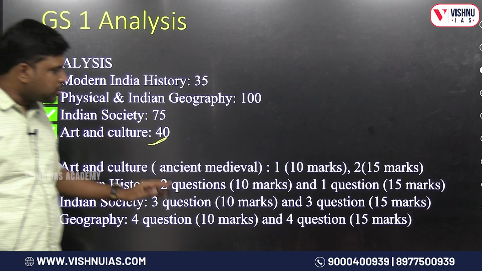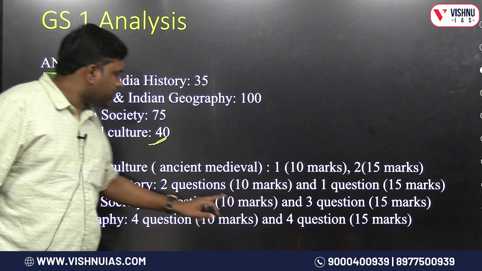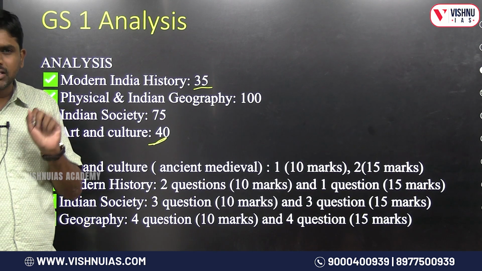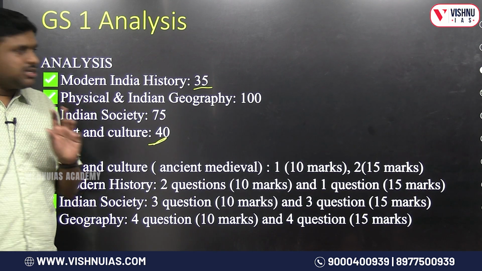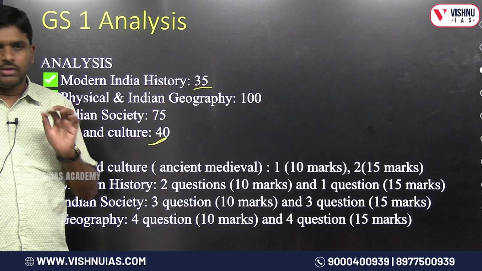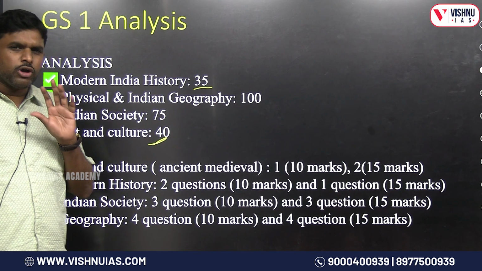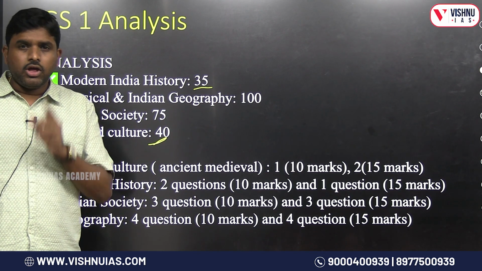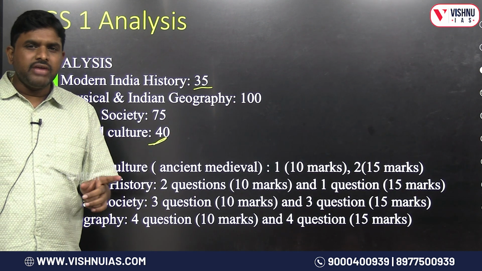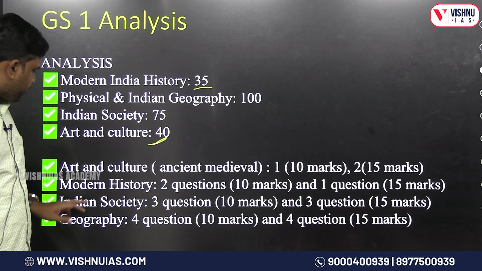Then modern India, 2 questions are there, one is 10 marker, one is 15 marker. So it is 15 plus 20, 35 marks from modern India. That means from history, modern India and art and culture, 40 plus 35, 75 marks. Means out of 250, 75 marks are from history. If you are very strong in your prelims of art, culture, ancient, medieval, modern, you can write this paper. Then we will go for geography.